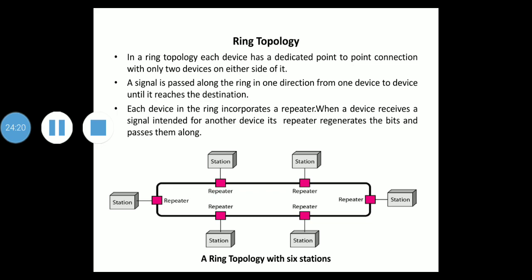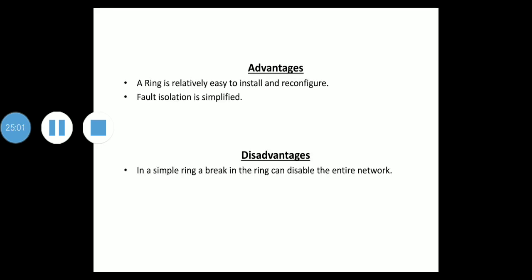A signal is passed along the ring in one direction from device to device until it reaches its destination. So each device in the ring will incorporate a repeater. Why is this repeater involved in a device in the ring? When a device receives a signal intended for another device, its repeater regenerates the bits and passes them along. Okay, is it clear?